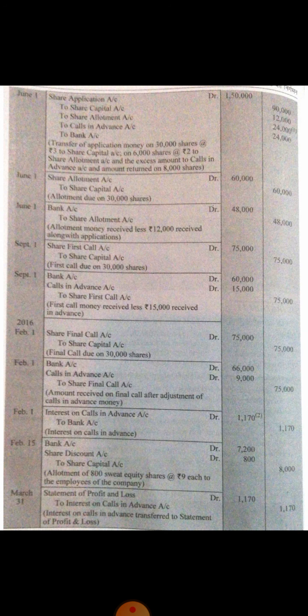800 shares the company has issued at rupees 9 per share. So in bank the amount is to be taken at rupees 7200, 800 multiplied by 9. 7200 the company has actually received. 1 rupee discount is being given by the company to its employees.